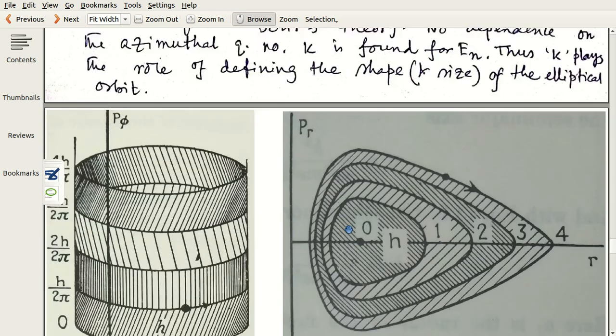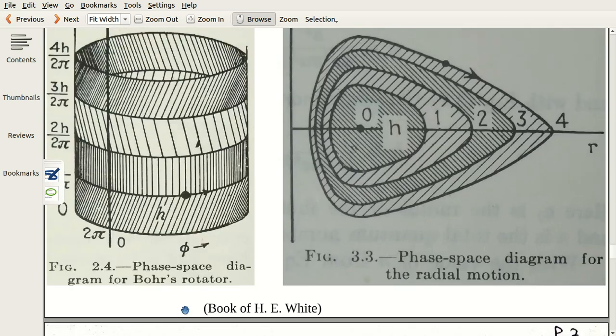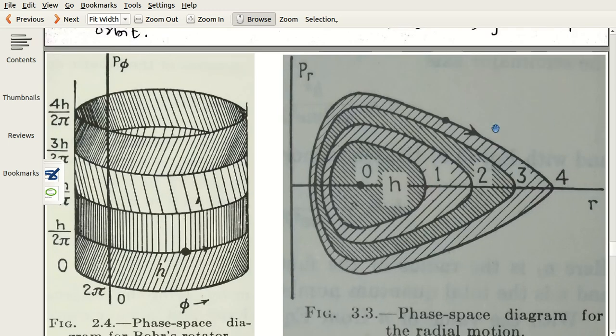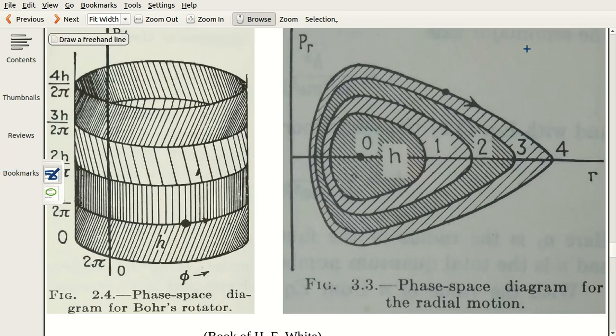Here is just one diagram for you. I have taken it from the book of White, Introduction to Atomic Spectra. This is the phase space diagram. If you study Bohr's electron, phi changes and p phi changes, these are actually circular paths, and this one is the phase space diagram according to Sommerfeld.